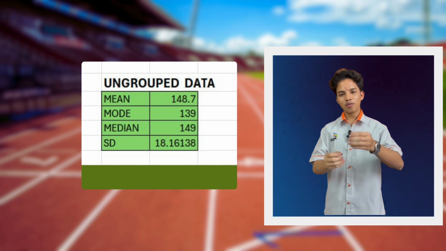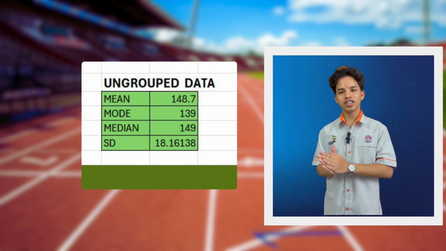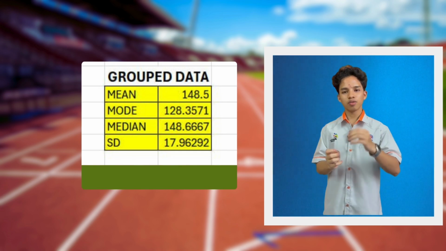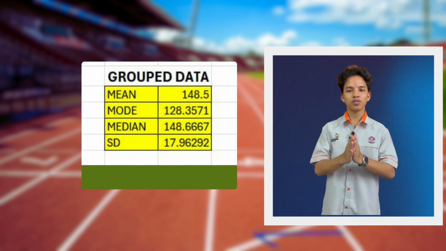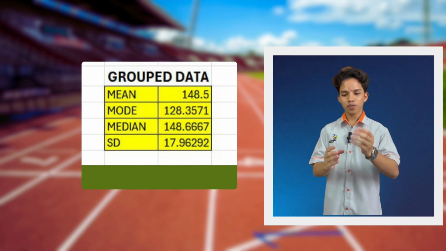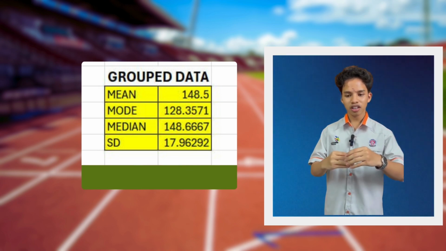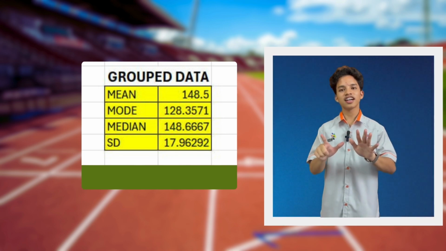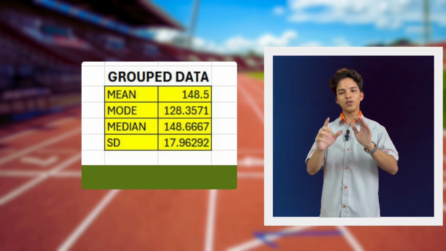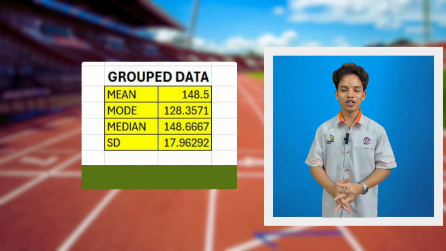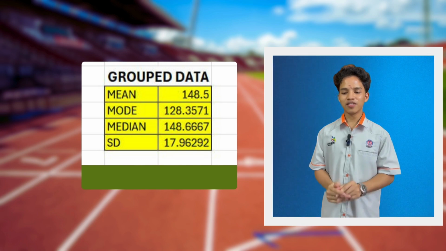So we go to the next one, which is grouped data. From ungrouped to grouped data, we just have to make the class ranges. To achieve this grouped data, we made 7 classes with an interval of 10. We will start with the mean first.